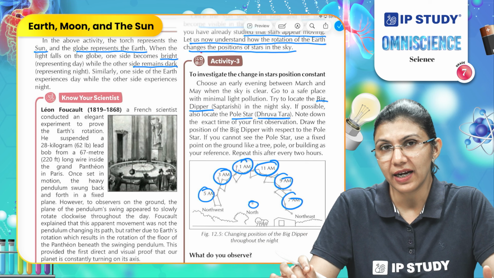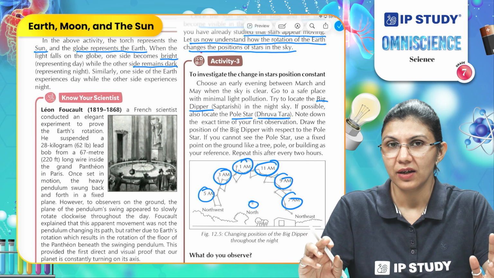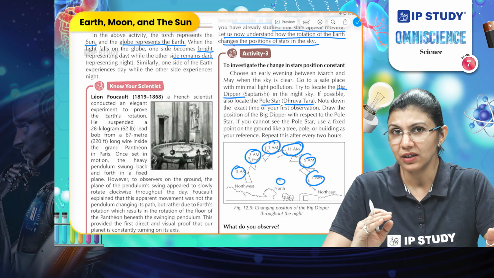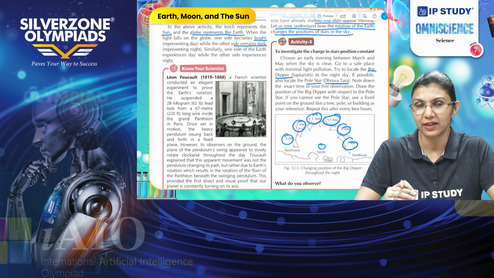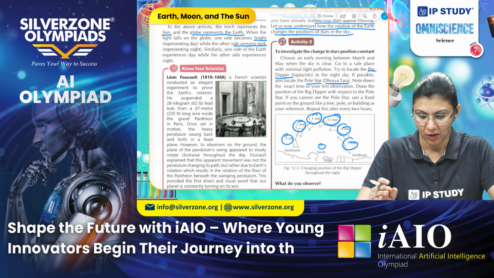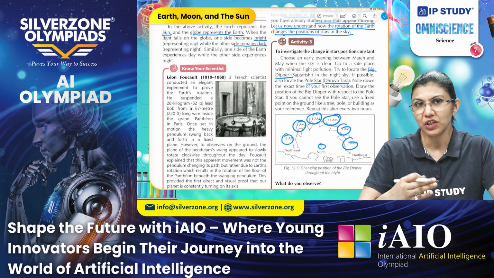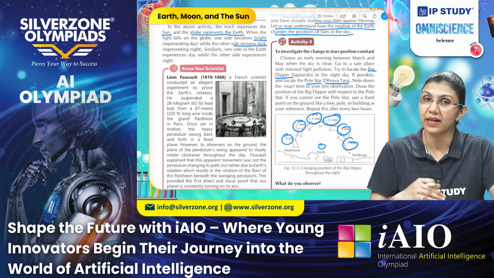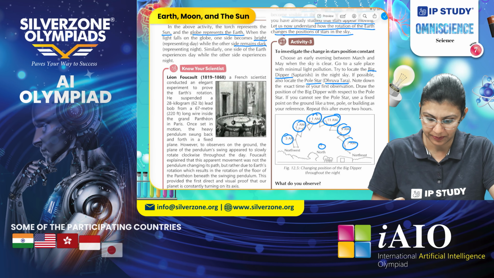When you observe it at different times, you will see in reference to the fixed position like a tall tree, pole or pole star, the constellation is changing its position and it is moving around it.